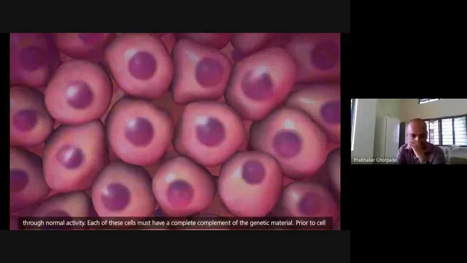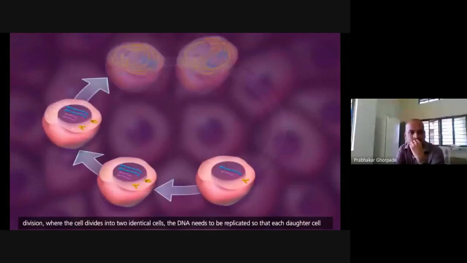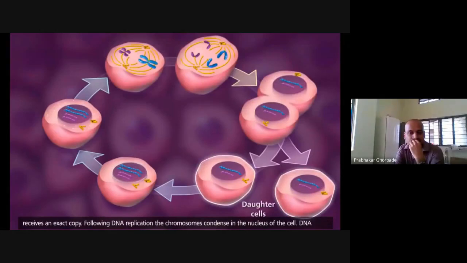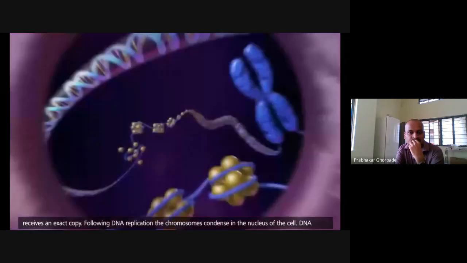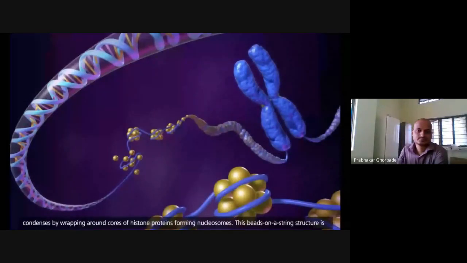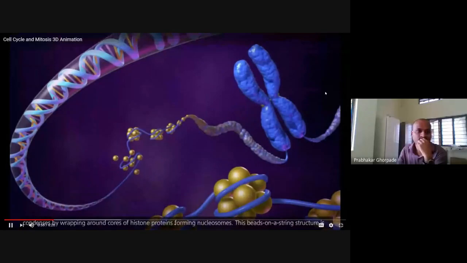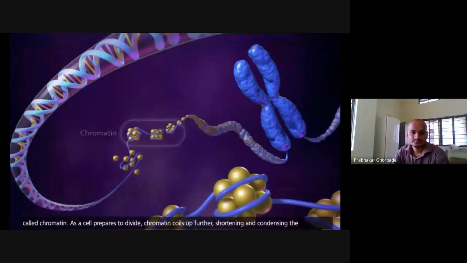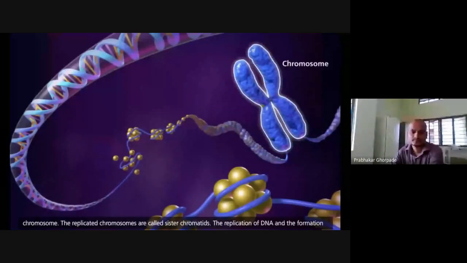Prior to cell division, where the cell divides into two identical cells, the DNA needs to be replicated so that each daughter cell receives an exact copy. Following DNA replication, the chromosomes condense in the nucleus of the cell. DNA condenses by wrapping around cores of histone proteins, forming nucleosomes. This beads on a string structure is called chromatin. As a cell prepares to divide, chromatin coils up further, shortening and condensing the chromosome. The replicated chromosomes are called sister chromatids.